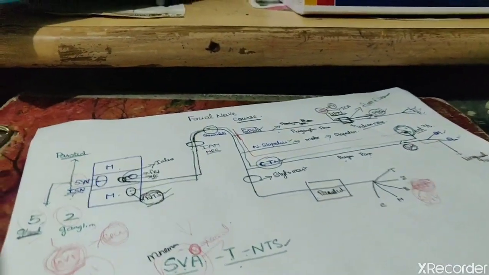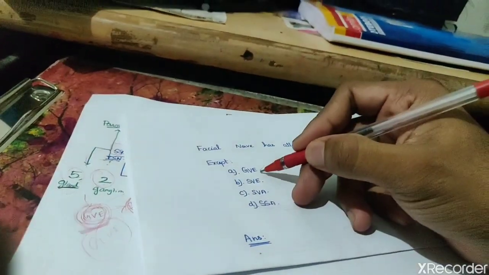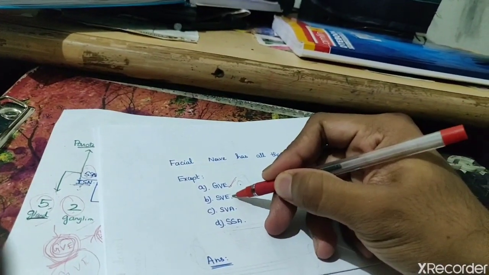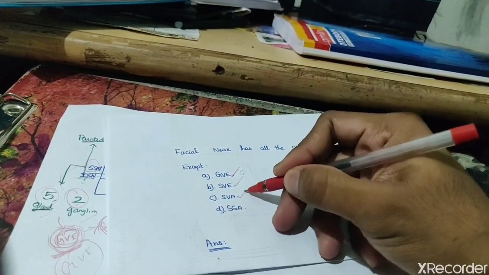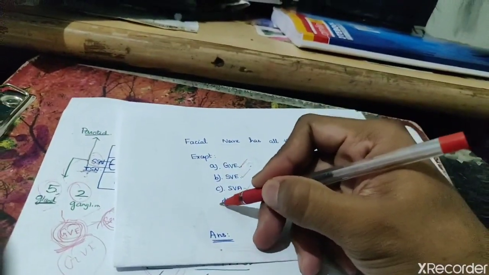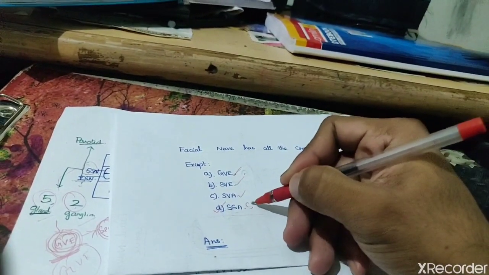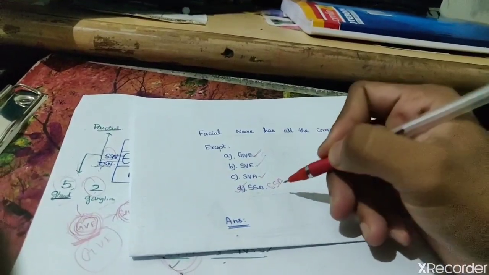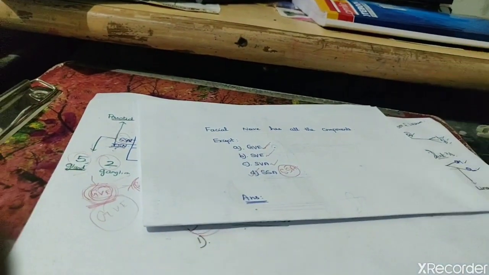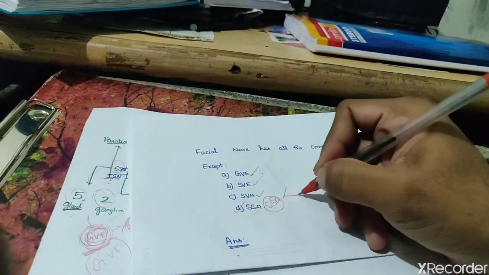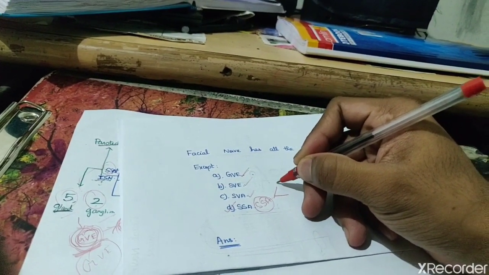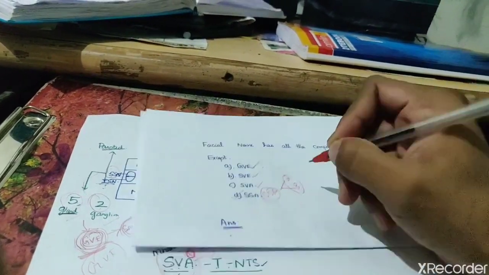So what's the answer? It gives general visceral efferent, special visceral efferent, and special visceral afferent. So the answer is D, special somatic afferent. Special somatic afferent is not a component of the facial nerve. Special somatic afferent is provided only by the 2nd and 8th cranial nerves, not by the facial nerve.